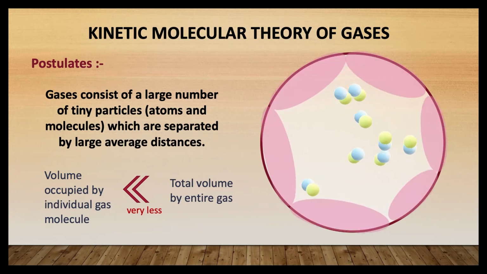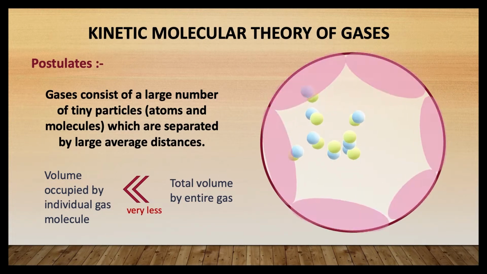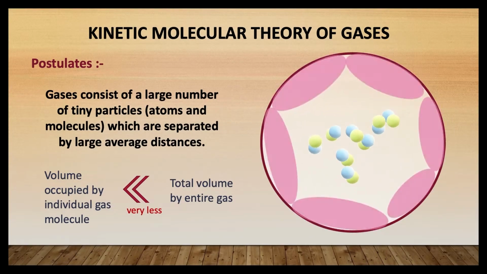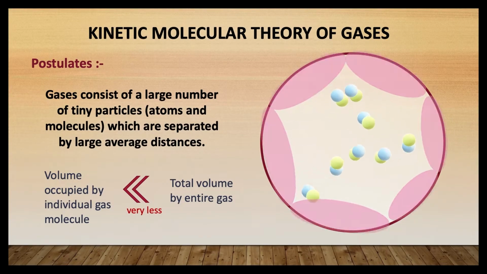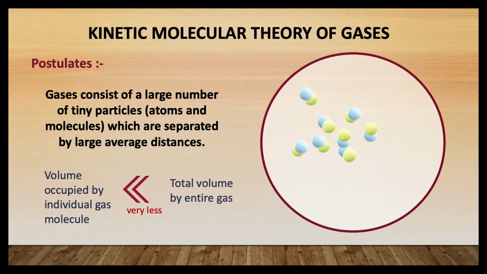This postulate explains the compressibility of the gas, that is the ability of a gas to reduce its volume on application of pressure. For instance, we can easily squeeze an empty closed bottle as the air inside it gets compressed when we apply pressure externally, isn't it? Similarly, we can also squeeze a balloon to a smaller size when pressure is applied, right? The reason is that the empty space between the molecules decreases, so we can say the compressibility of gases abides with the first postulate of kinetic gas theory.